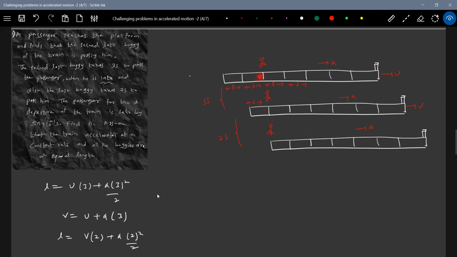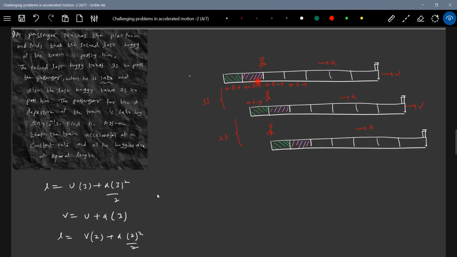Look at this bogie, I will color it. This bogie will take 3 seconds.